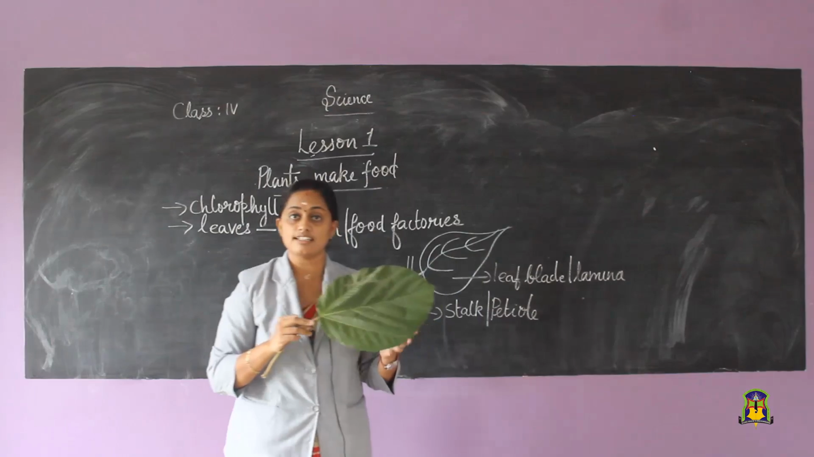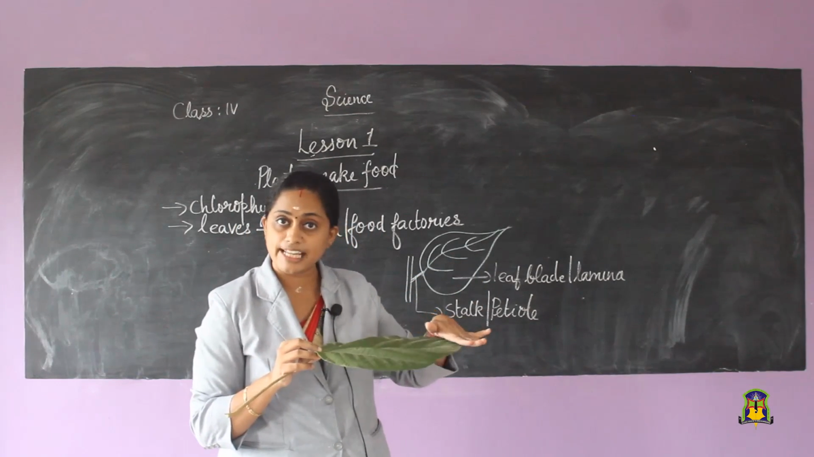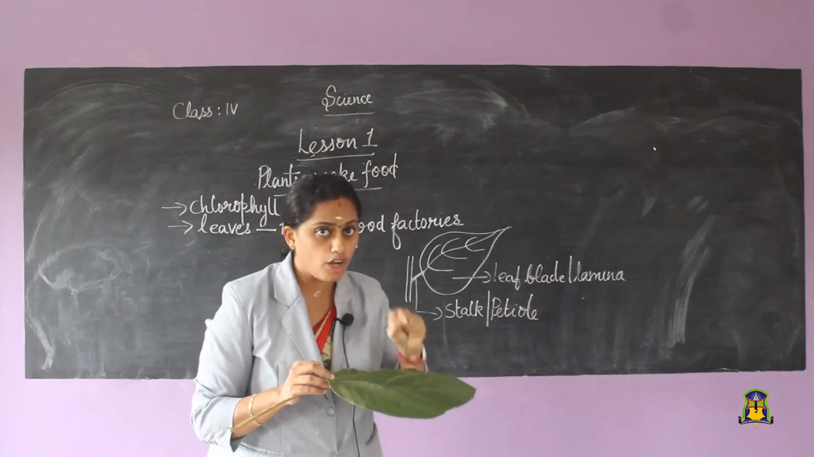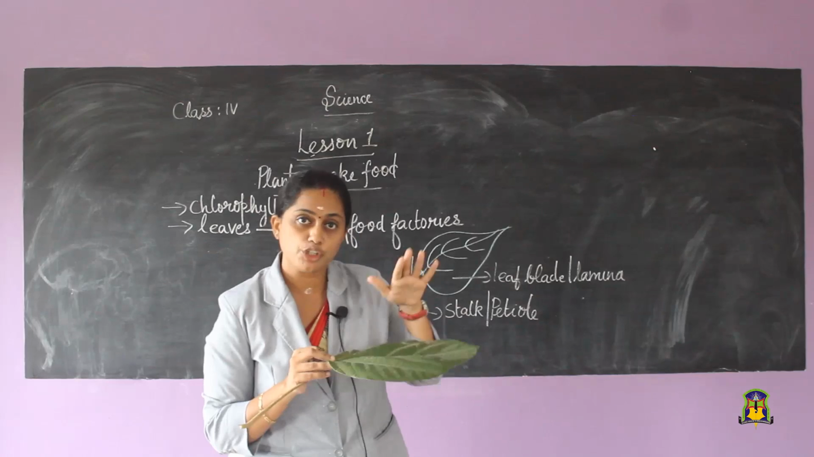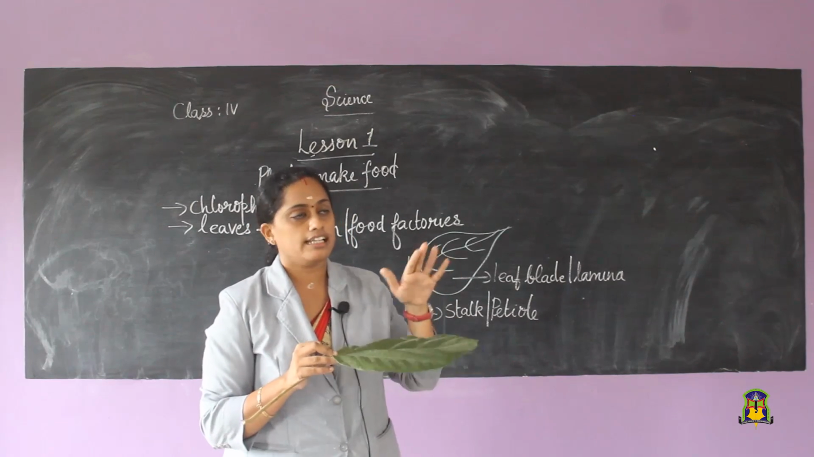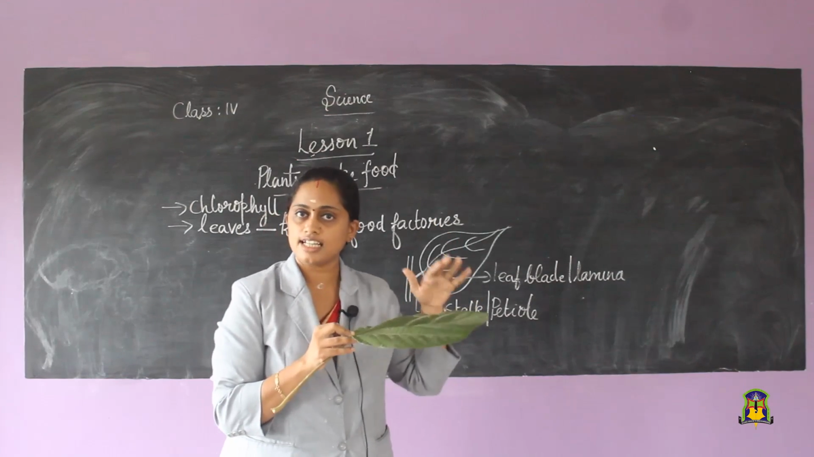See, our leaves need sunlight for preparing their food. So, it is this leaf blade or lamina which will trap the sunlight, which will absorb the sunlight for the leaves to prepare the food. So, what is the use of this leaf blade or lamina? Leaf blade or lamina will trap the sunlight for the leaves.